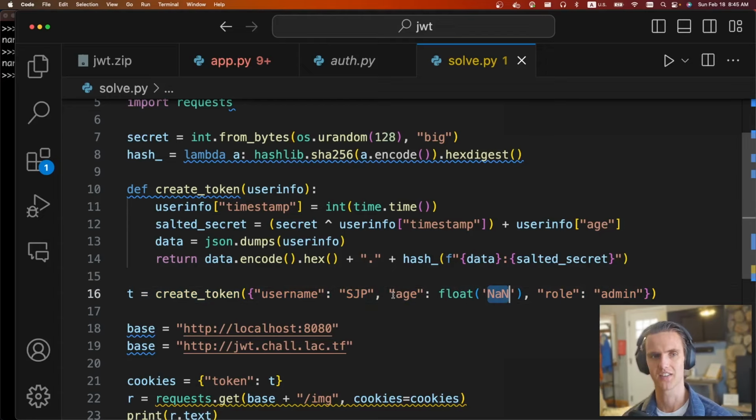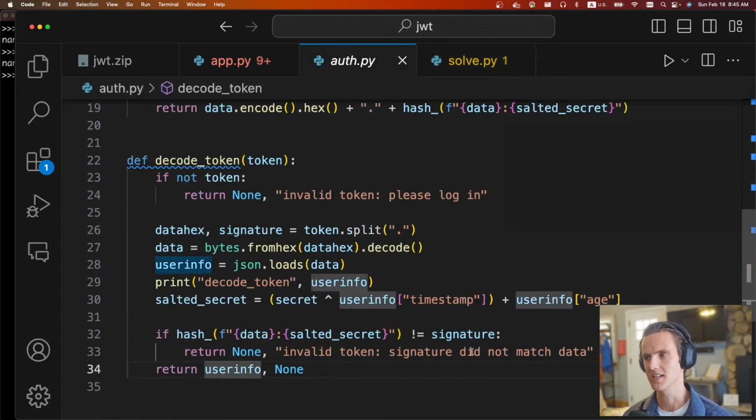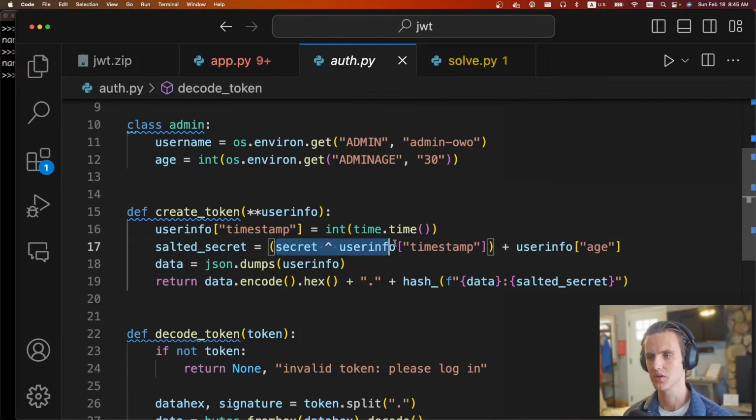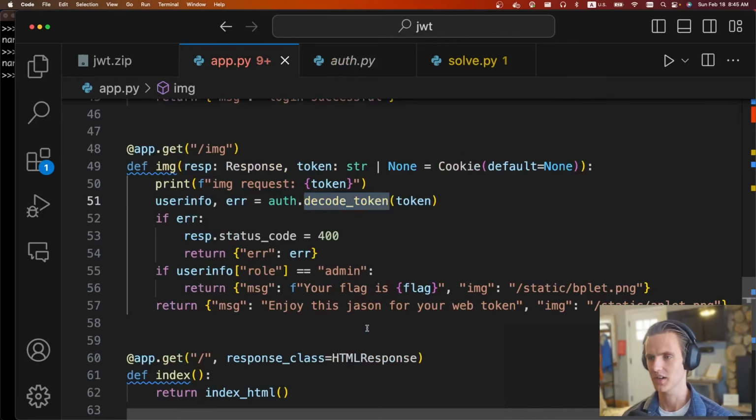So this is where we get that corruption with the signature. They were also kind of hinting at it in the challenge. It's very strange to do secret XOR timestamp plus the user age into the salted secret. Why would you include the age and not the name? Why would you include the age at all? Just something smells a little funky there.